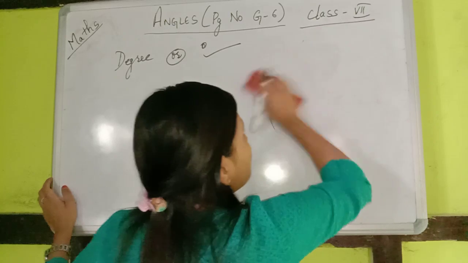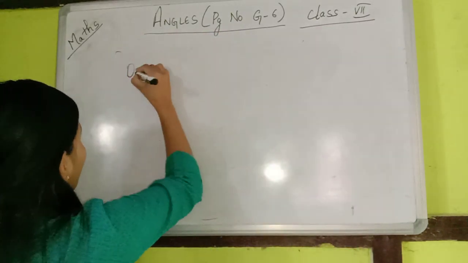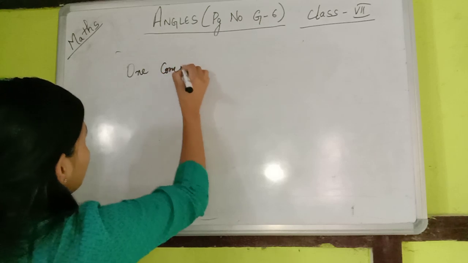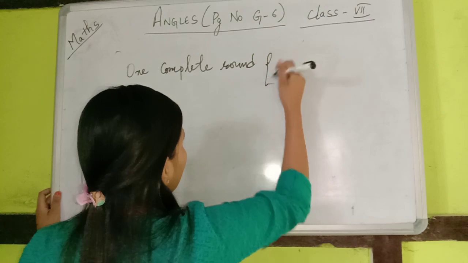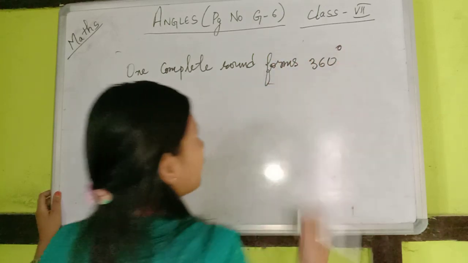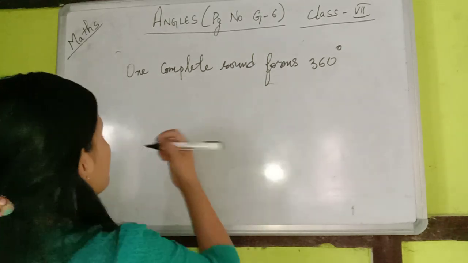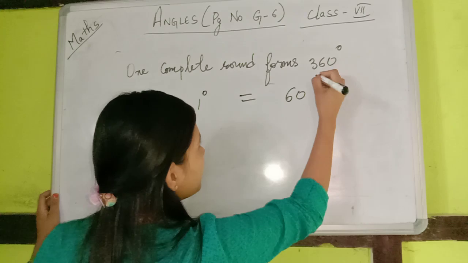So again, I want you all to remember one fact: one complete round forms 360 degrees. And 1 degree is equal to 60 minutes.